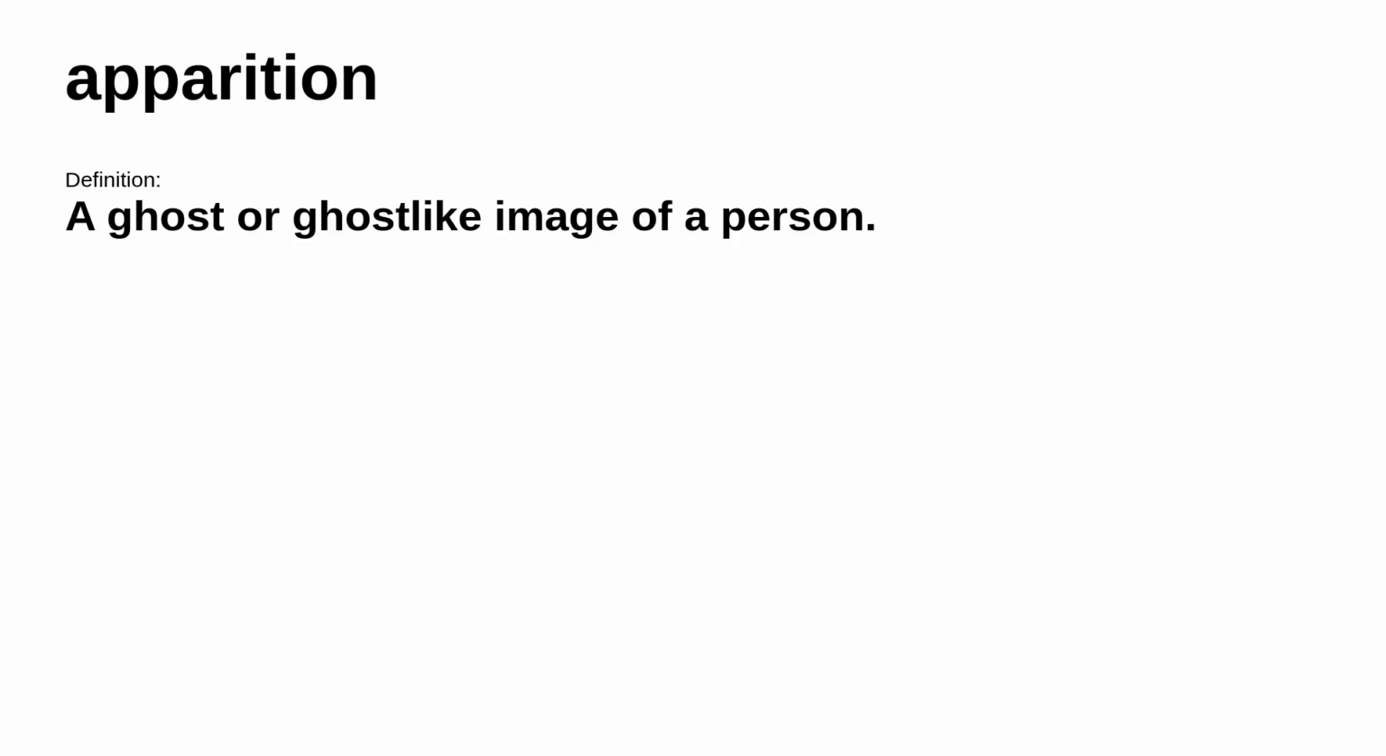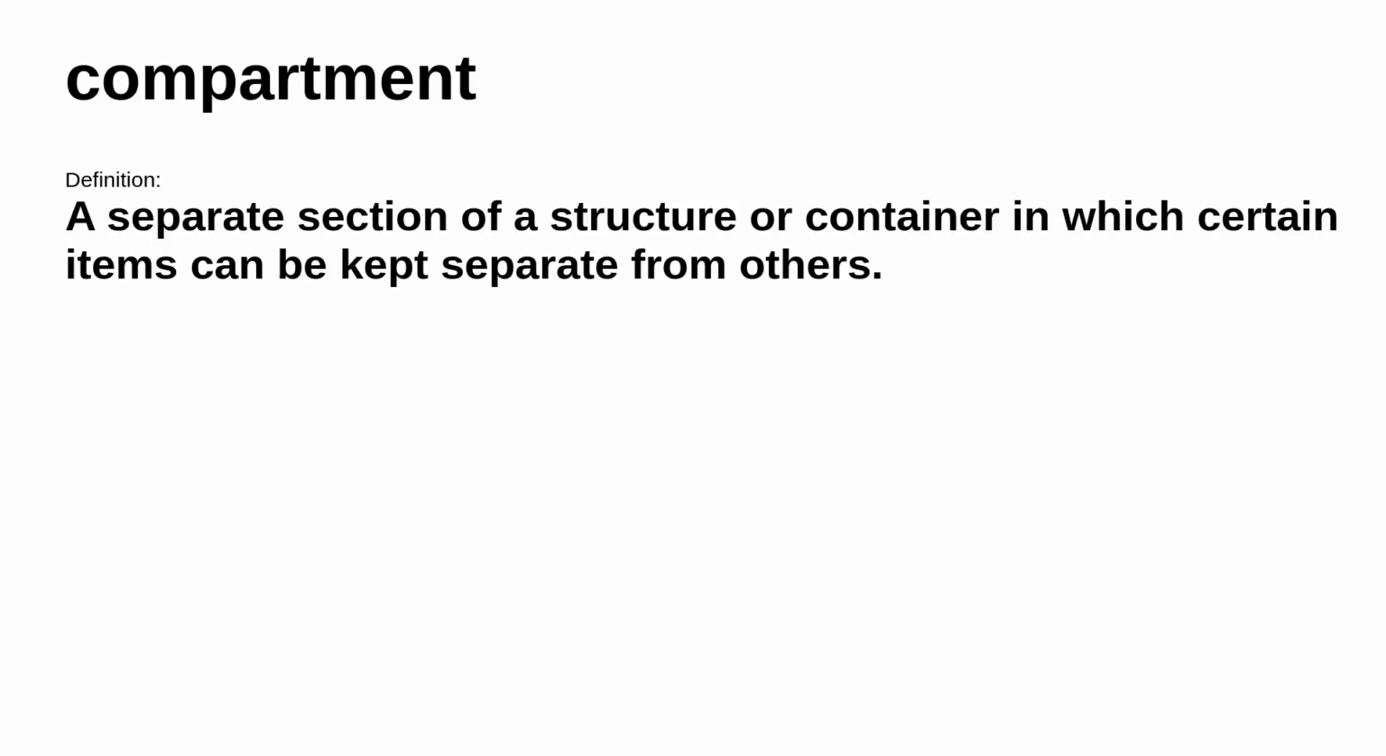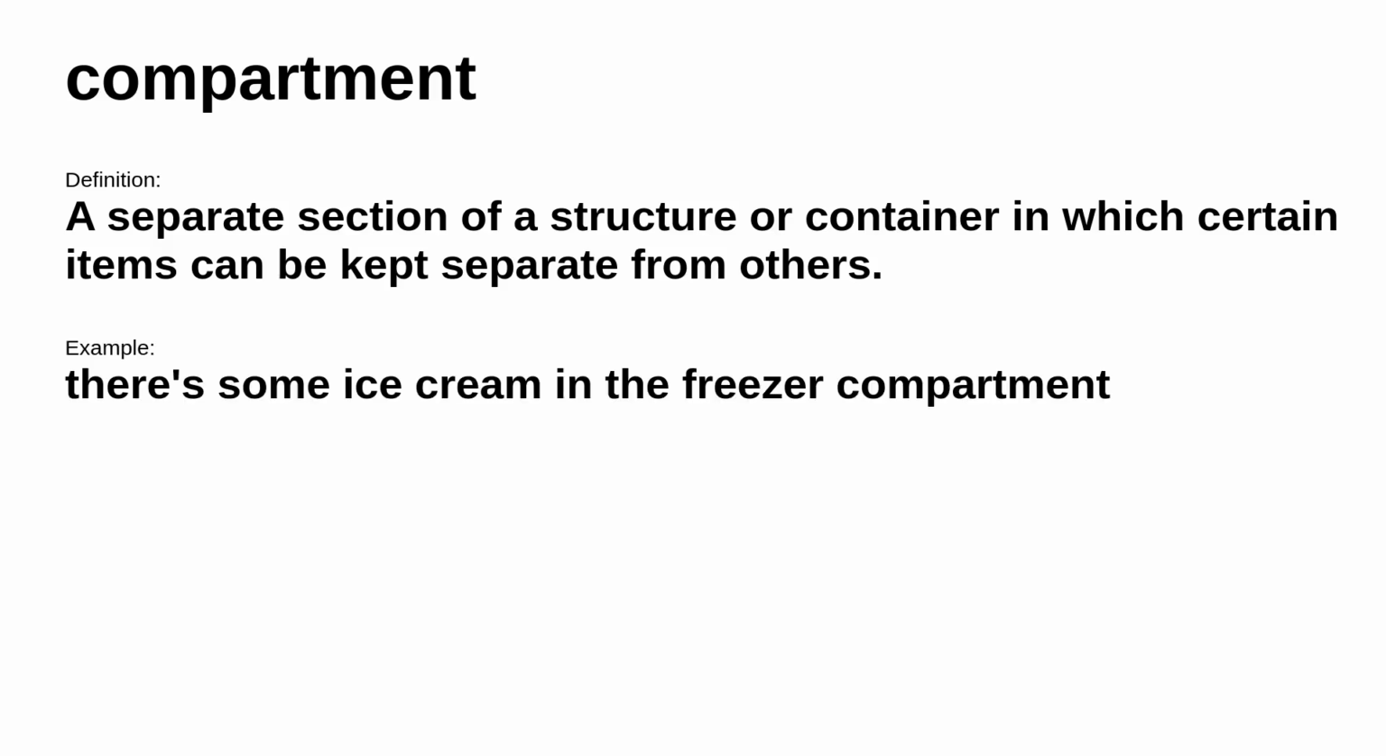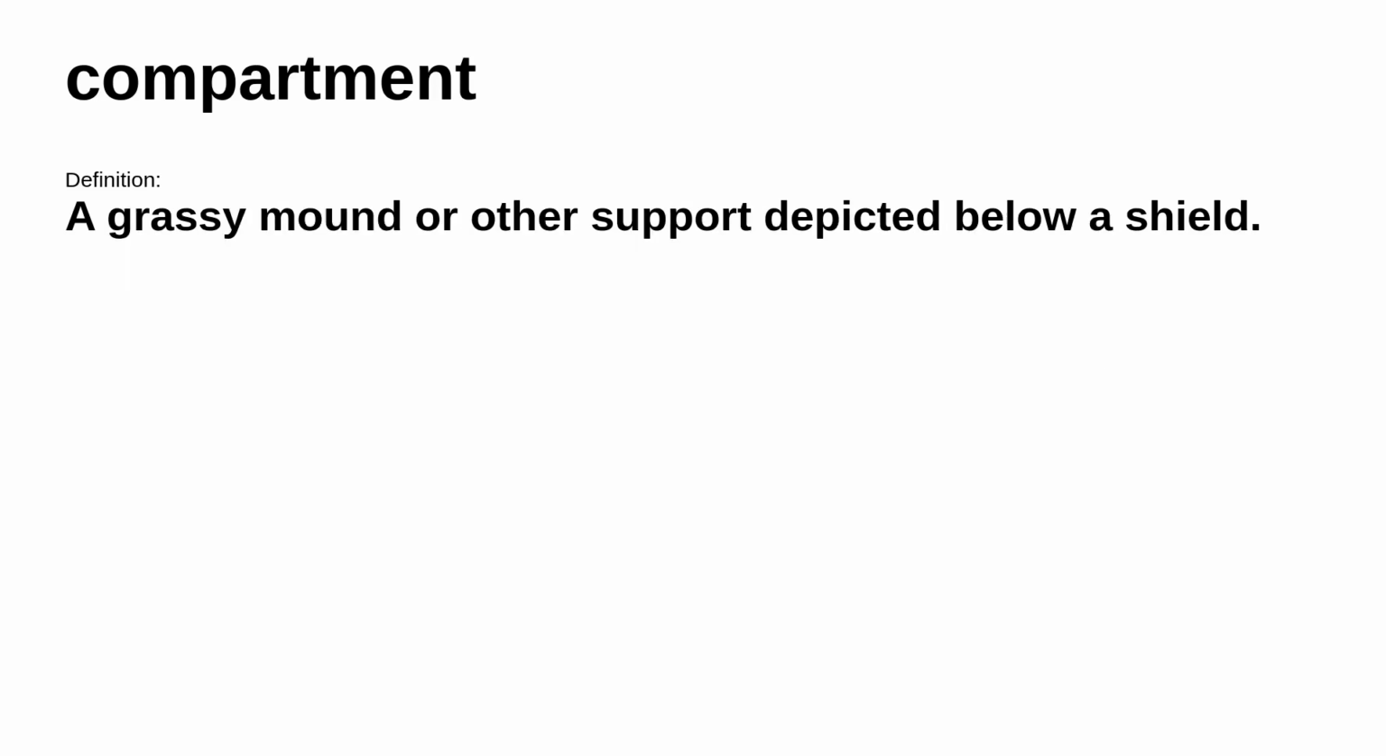Up next. Apparition. It means a ghost or ghost-like image of a person. Consider this example, a headless apparition. The next word is compartment. It's defined as a separate section of a structure or container in which certain items can be kept separate from others. Consider this example. There's some ice cream in the freezer compartment. However, in a different situation. It means a grassy mound or other support depicted below a shield.